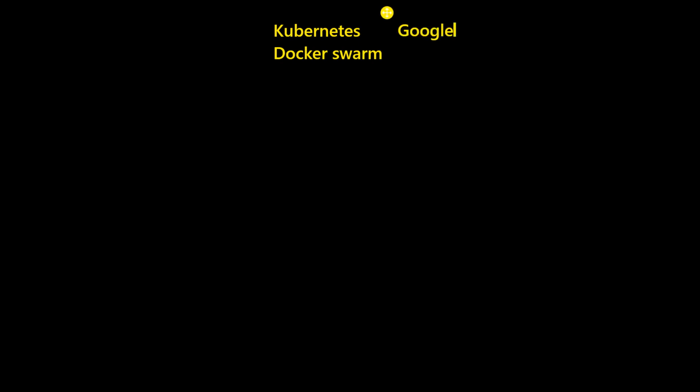This is a product from Google. Initially it was developed by Google, but now it's managed and maintained by CNCF, the Cloud Native Computing Foundation. So these are all container orchestration tools. There is one more tool which falls under this category, Mesos, a product of Apache. But out of all these, Kubernetes is very widely used, very famous, advanced and extensively used. It has far more advanced features compared with any other tool. So we will be learning about Kubernetes here.